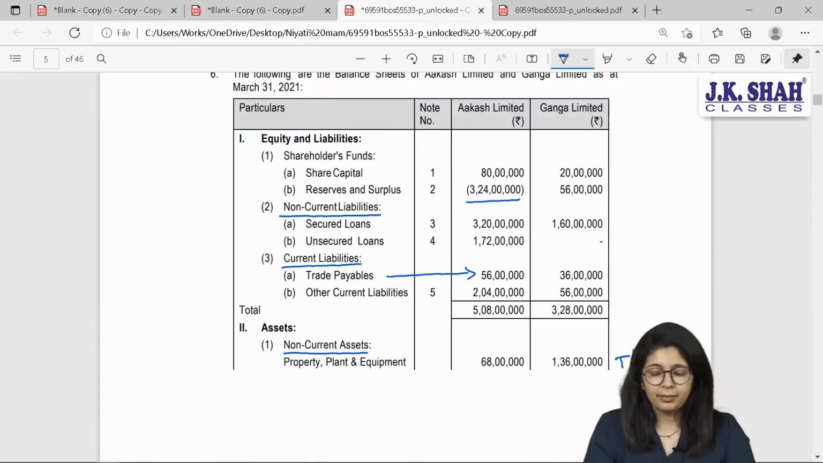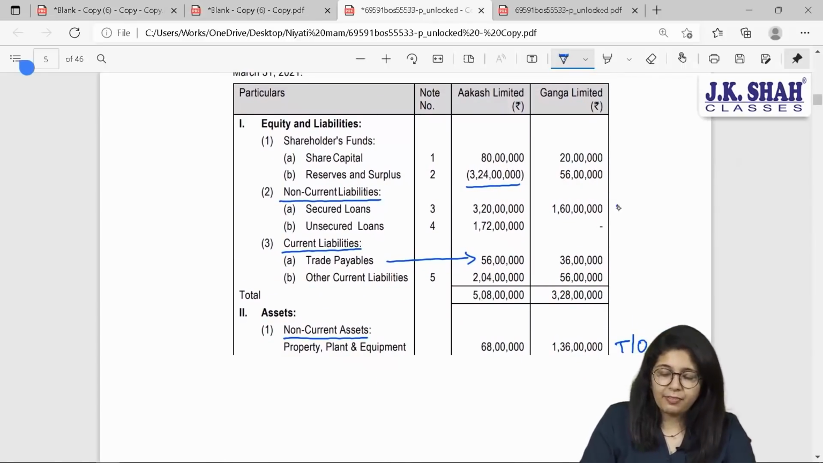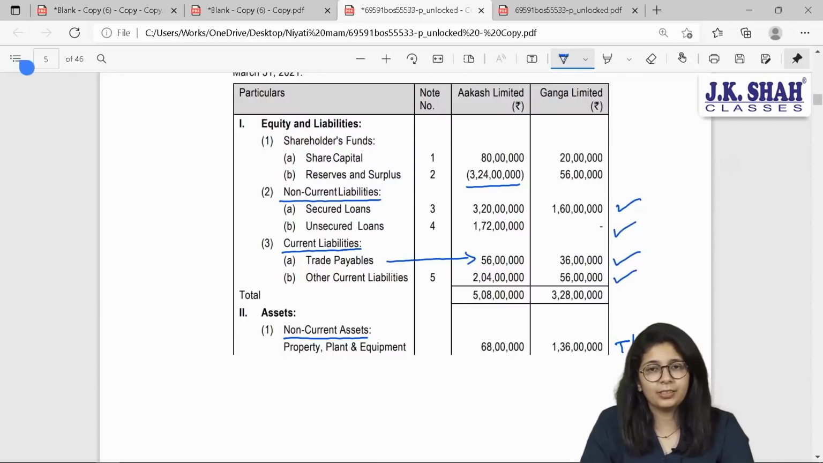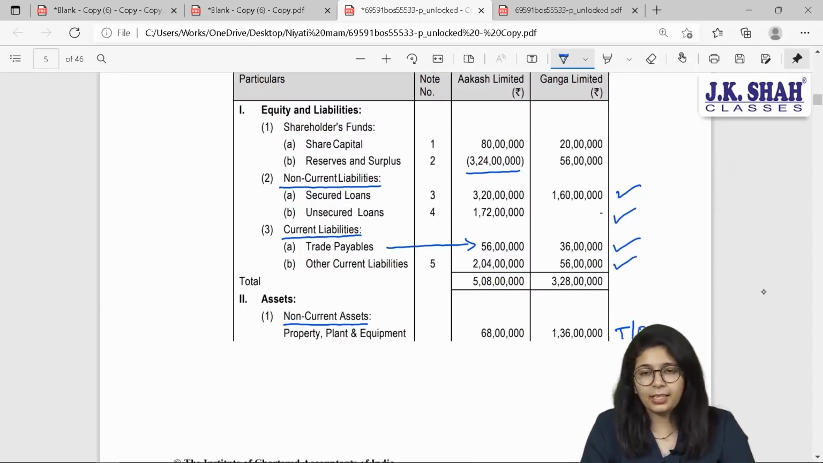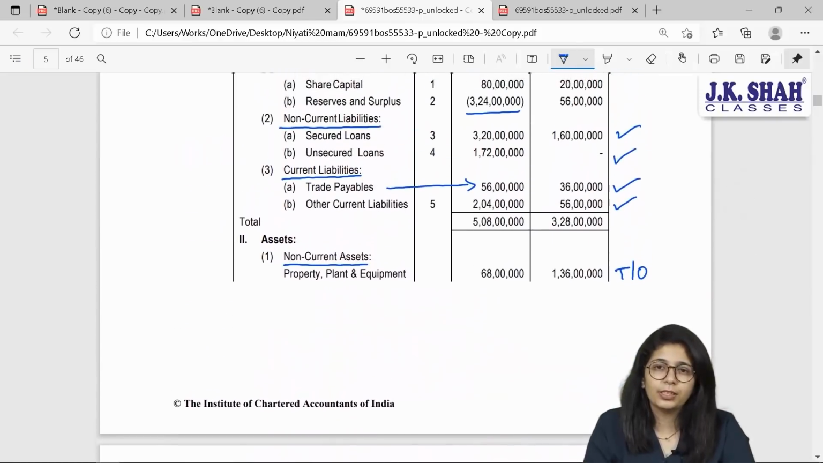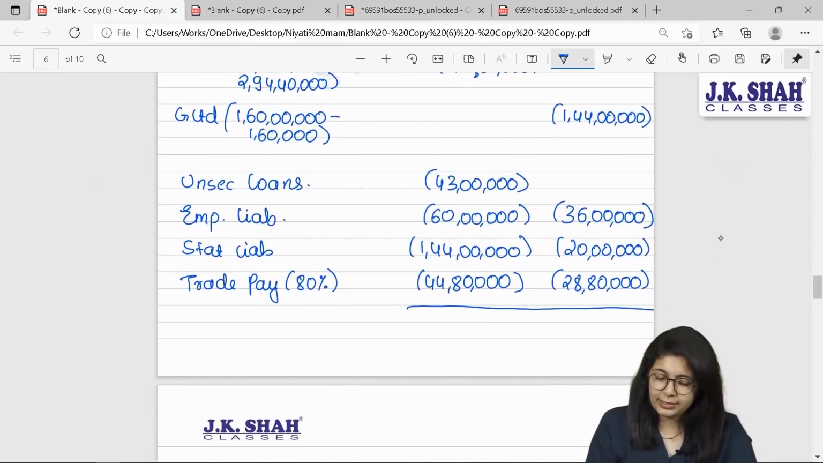Yes, let us see the balance sheet. All the assets have been considered. In liabilities, have we considered secured loans? Yes. Have we considered unsecured loans? Yes. Have we considered trade payables? Yes. And other current liabilities? Yes. All the outside assets and liabilities are considered. We know which are taken over, we know which are not taken over. Correct, beta? So find out the value of net assets taken over.